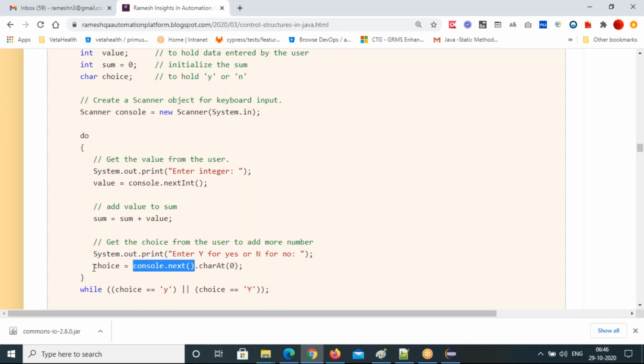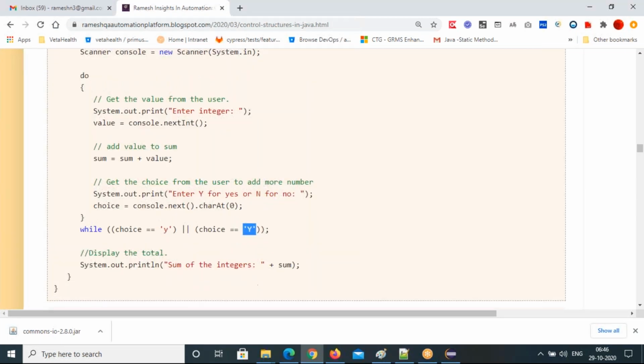And then I'm using this choice variable to check my condition: while choice equal to y or choice equal to capital Y. And if you press no, this will become false. So there is a chance, right? You can enter lowercase or you can enter uppercase. That's why I'm putting the OR condition. And display the total. So what is the final sum? How many numbers you added? The final sum you display here. So this is one of the programs we need to do.